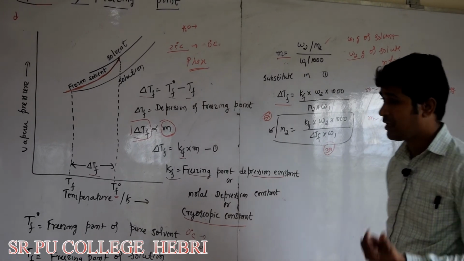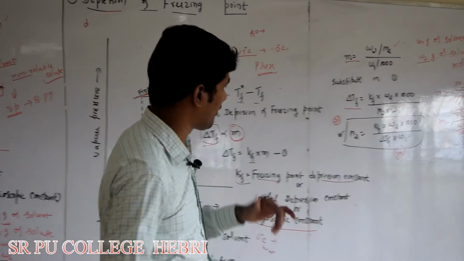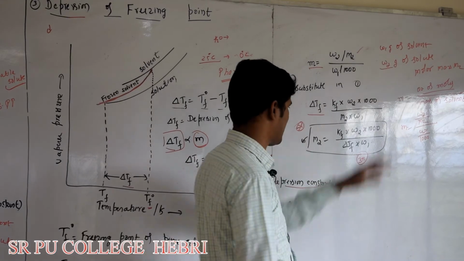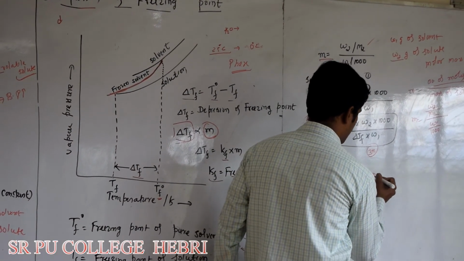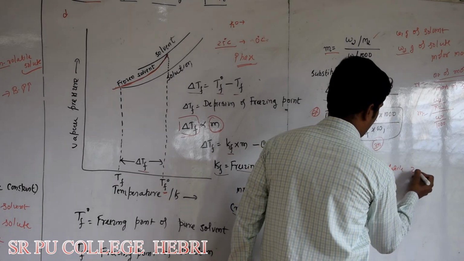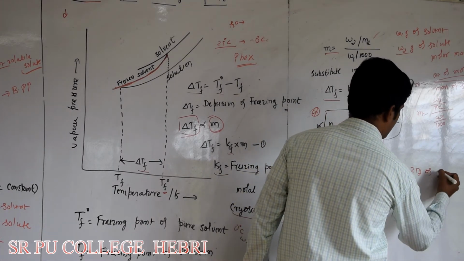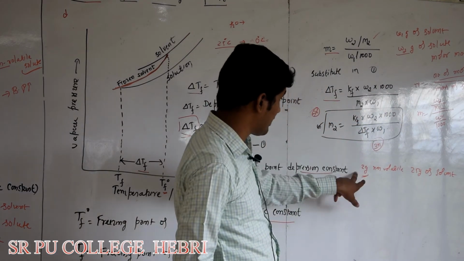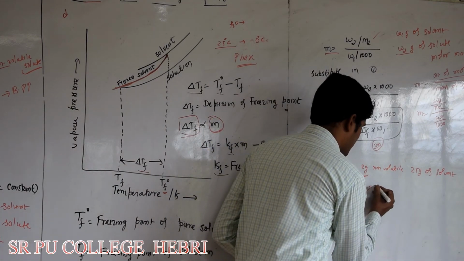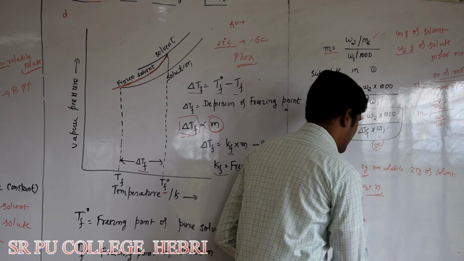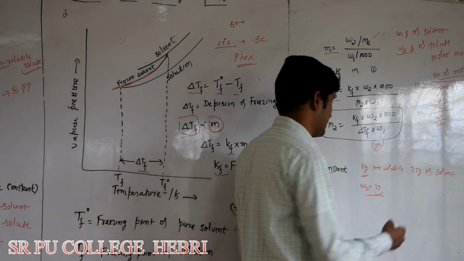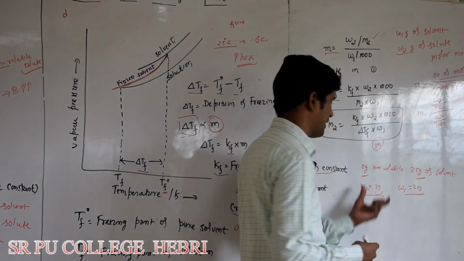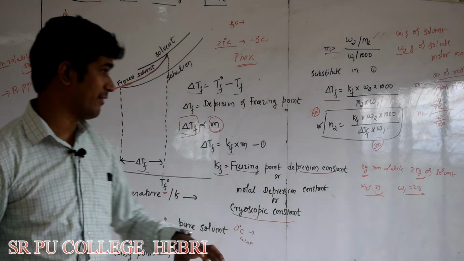And one more thing, while taking the values of W1 and W2 while solving numericals, W1 is solvent. If 2 masses are given, for example, 2 gram of non-volatile solute is dissolved in 25 gram of solvent, they are given like this. So here, the quantity that is less is known as solute. It is taken as W2. The component which is taken in larger quantity is known as solvent. Here always the value of W2 is lesser than the value of W1.